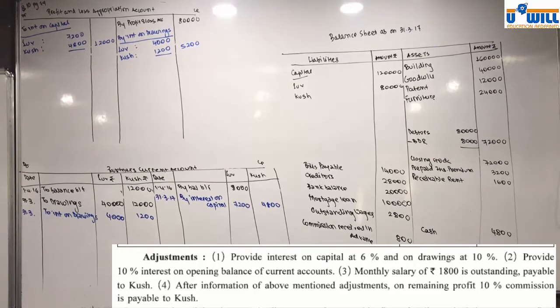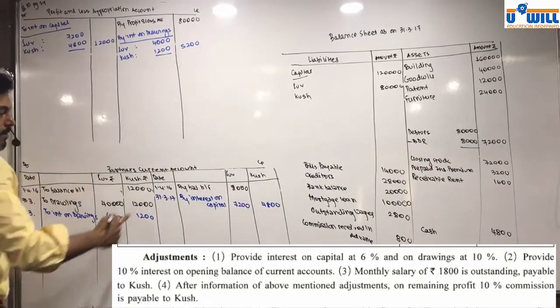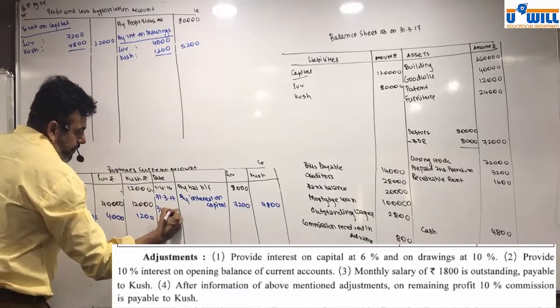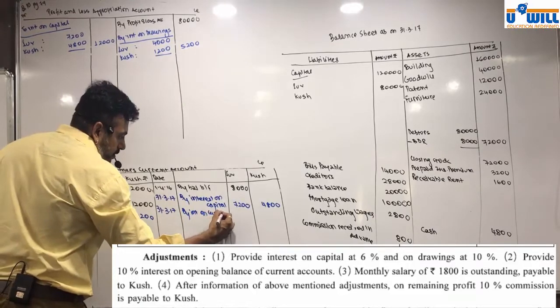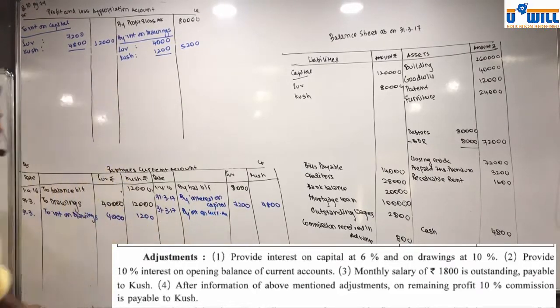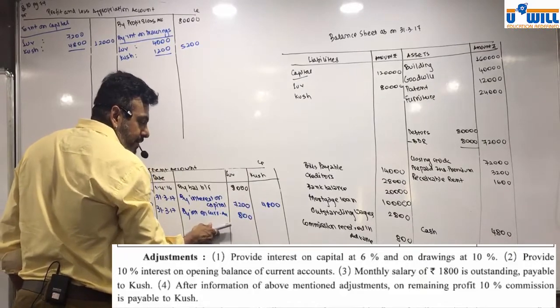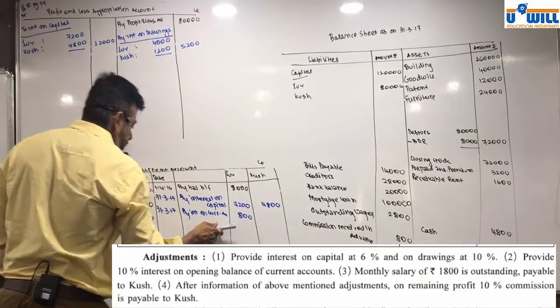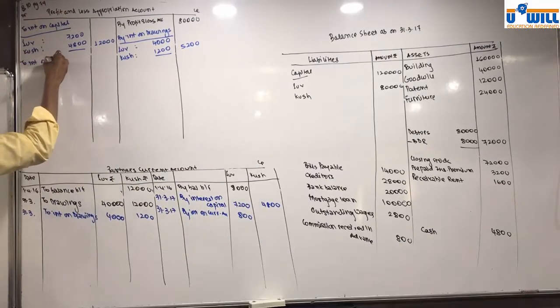Interest on current account. Now in the current account, you have credit balance as well as debit balance. So we'll do one by one. First we start with credit, by interest on current account, 800. Current account credit, P&L appropriation debit to interest on current account.